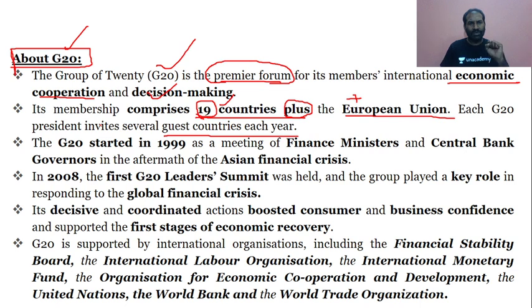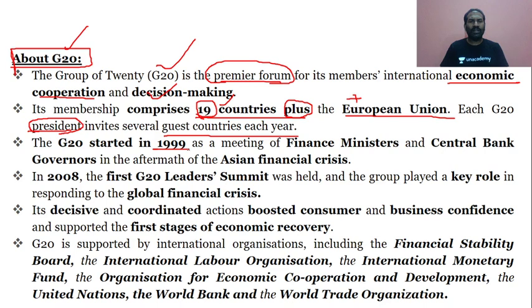So it is up to each president to invite various countries to serve as guests for the G20 summit. Our Prime Minister Narendra Modi has also been part of it as a guest, through video conferencing for the G20 summit. Because of COVID-19, there is no possibility that they would travel personally. Travelling is totally cut. Again, what you need to look at is that the president invites the several guest countries.